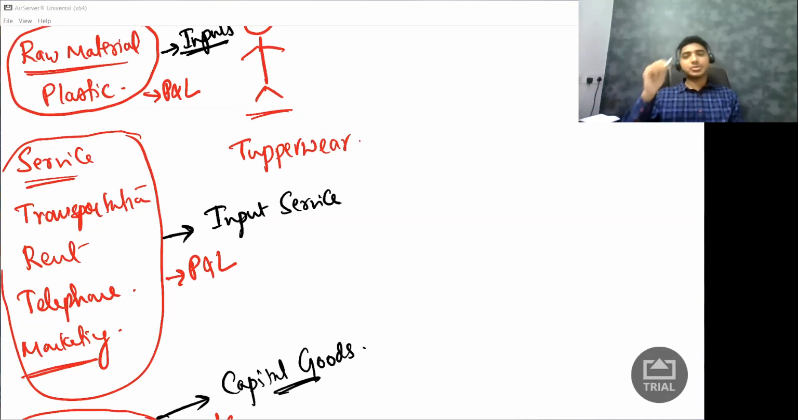If you ask this question to somebody from a science background, he may find it a little difficult to understand. But as a commerce student, it is very simple. If something goes to the balance sheet, it is capital goods. If something does not go to the balance sheet, it is inputs. If there is a tangible item and it goes to the balance sheet, it becomes capital goods. And if it does not go to the balance sheet, it becomes my inputs. Very simple.